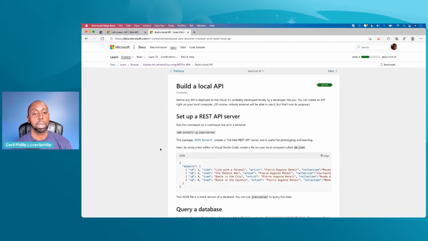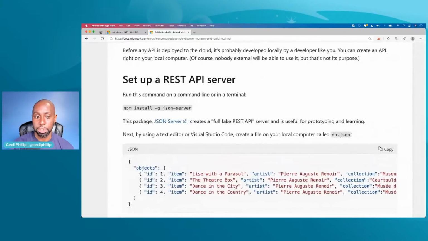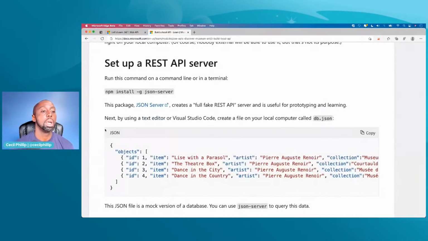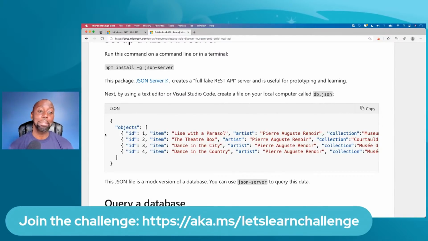In this first part, it really wants us to start building an API. If you take a look here in this first section, I'm going to zoom in a little bit so y'all can see it better. It wants you to use Node.js and install this thing called a JSON server. Using that server, it wants you to point to a file right here, and it's going to use that to bootstrap an API for you really quickly. Since this is a .NET event, I'm not going to write it in JavaScript, but I am going to go ahead and create one in .NET that we could start using.